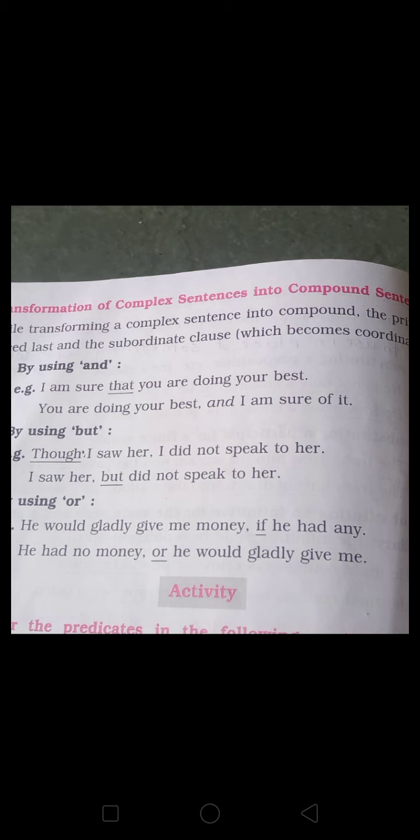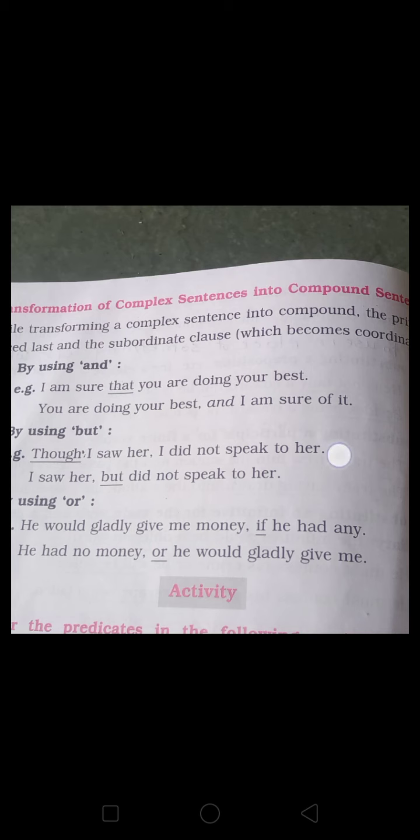By using but: though I saw her, I did not speak to her. I saw her but did not speak to her. I saw her is a subordinate clause that becomes the principal clause here, and did not speak to her is the main clause, an independent clause.